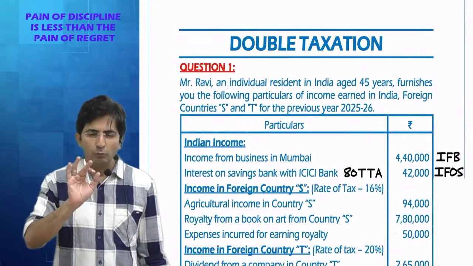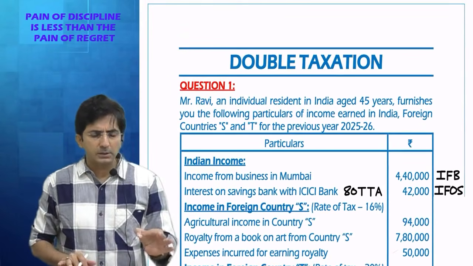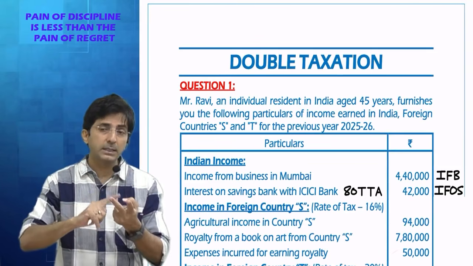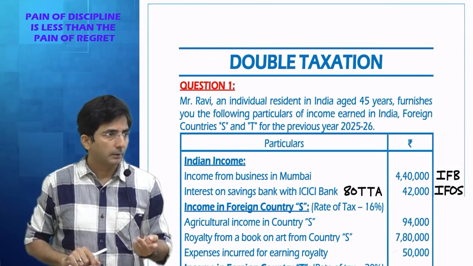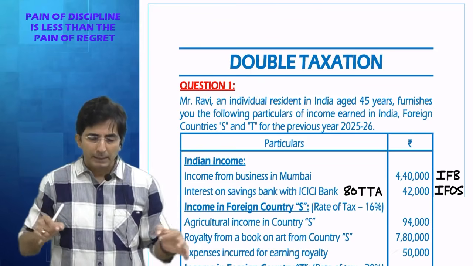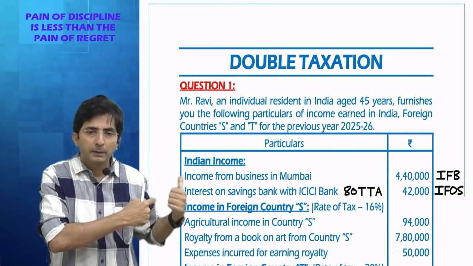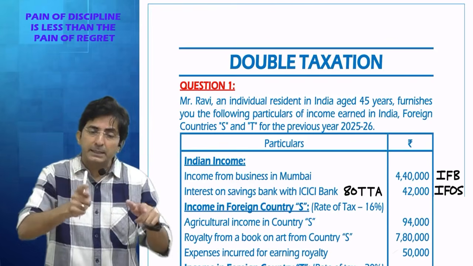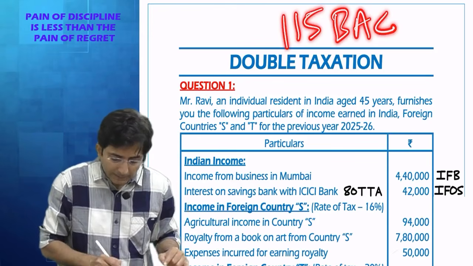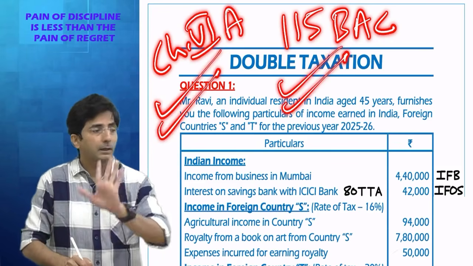Wait, before I proceed, one most important point, please listen carefully. In the sums of double taxation, 2 topics will be very useful. Chapter 6A and concessional tax regime 115BAC. Because in my so many years of experience, I have seen exactly where they use chapter 6A knowledge in your CA final paper, in such questions. Even that old regime, new regime concept they test in such questions. I am talking about 115BAC and chapter 6A. These 2 topics are most important while solving double taxation.